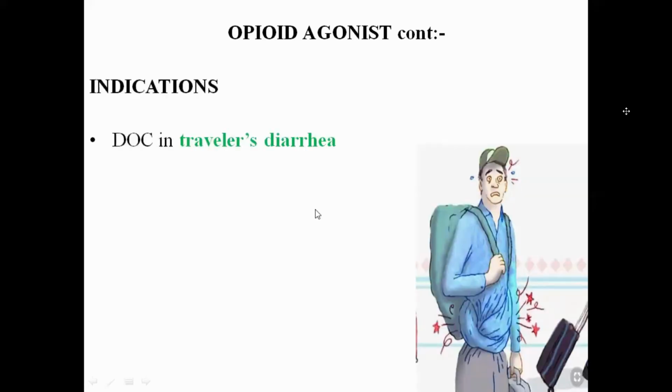Opioid agonists, what are the indications? Commonly they are not used as the first line of drug for diarrhea. They are the drug of choice for traveler's diarrhea. So what is traveler's diarrhea?